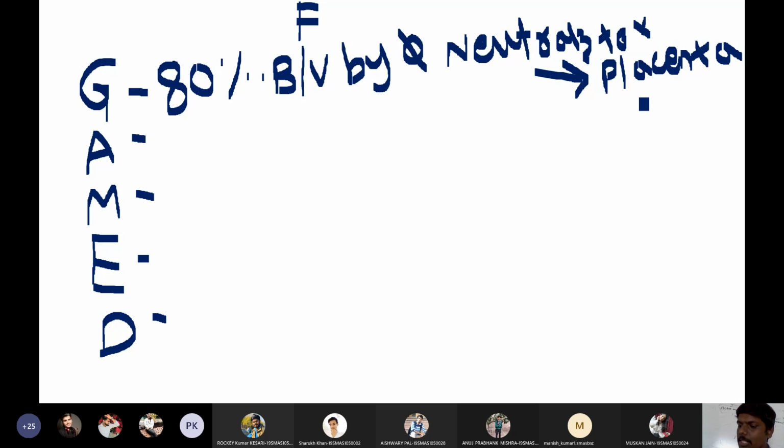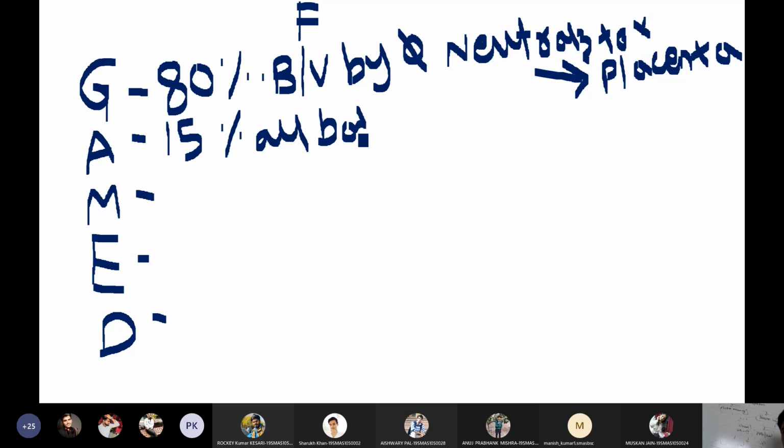So IgA is the second most abundant antibody in our body. About 15% of the antibodies in blood are IgA. IgA is present in all body secretions and mucosal surfaces.